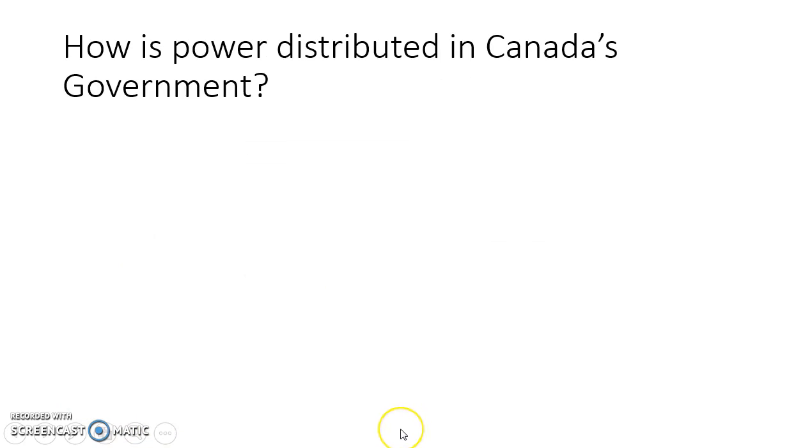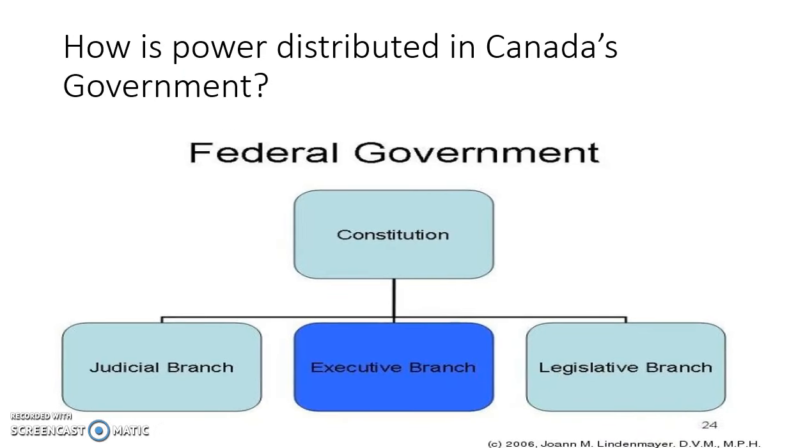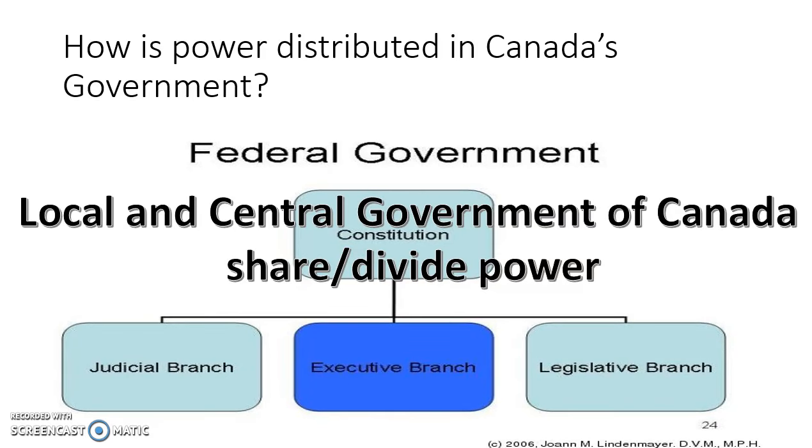How is power distributed in the government? It's a federal system, and it means that there's local and central government of Canada, and they have shared and divided power. A lot of that has to do with the two different groups that came. You think about not only the native people, but the French and the English and how they were battling it out. This makes sense. They don't want to give it all to one central government because that would have been Great Britain. They have local and central government control, which makes it federal.